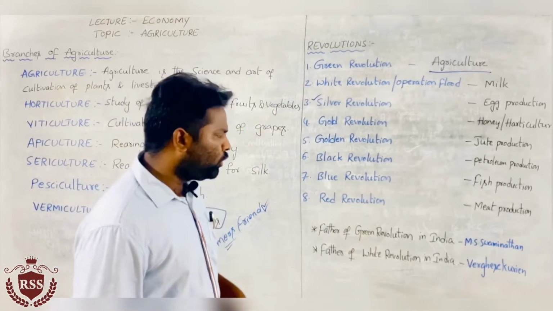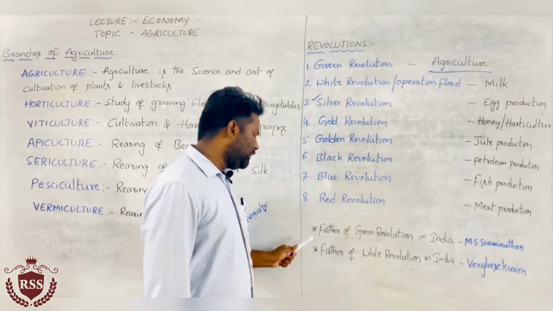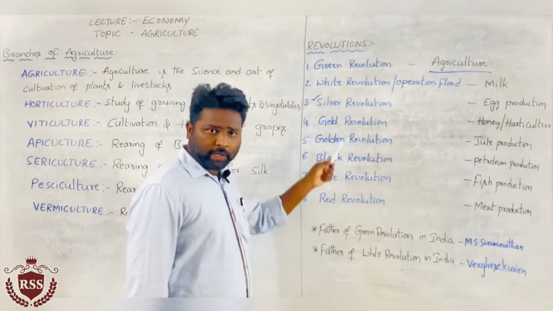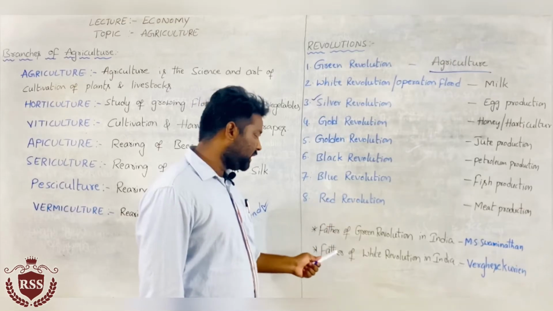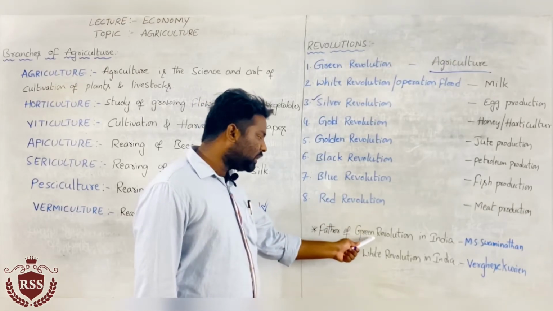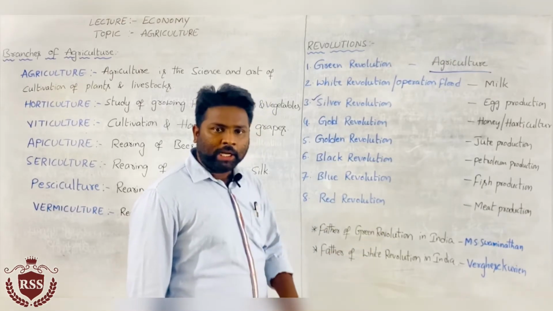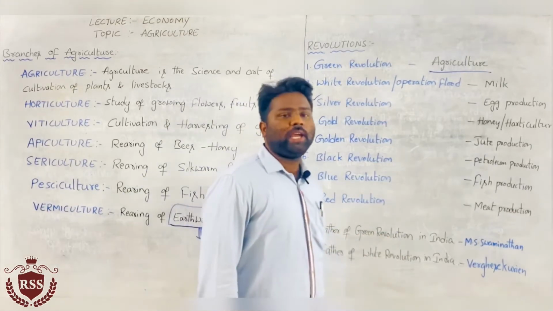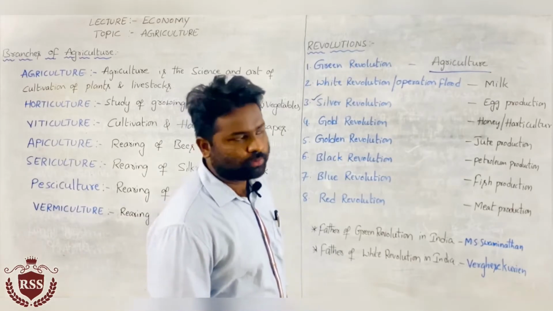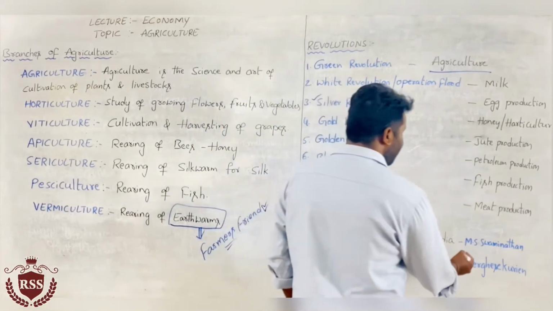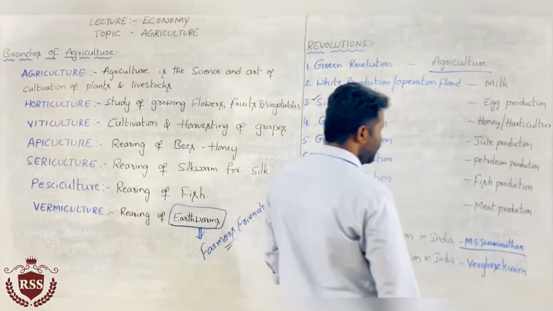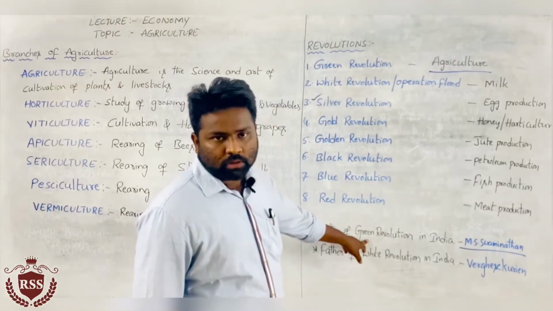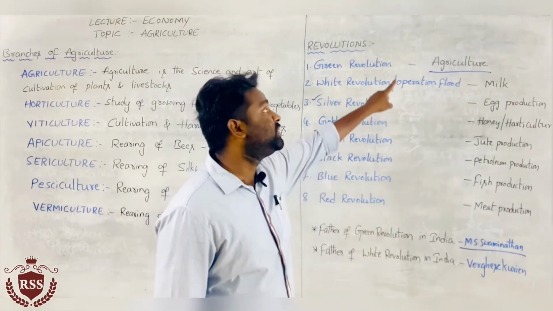And the two most important static bits in this topic, asked so many times, are: who is the father of green revolution in India? M.S. Swaminathan. Most important, M.S. Swaminathan. Green revolution means changes that took place in agriculture.